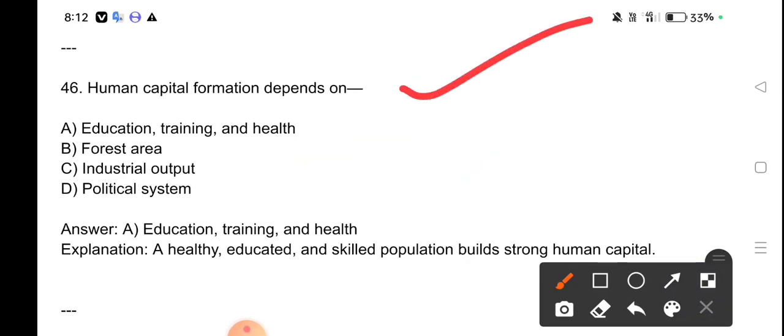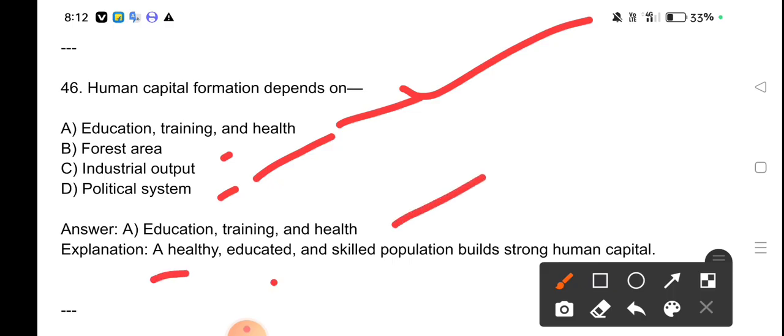Human capital formation depends on: education, training and health, forest area, industrial output, political system. Education, training and health. A healthy, educated and skilled population builds strong human capital.